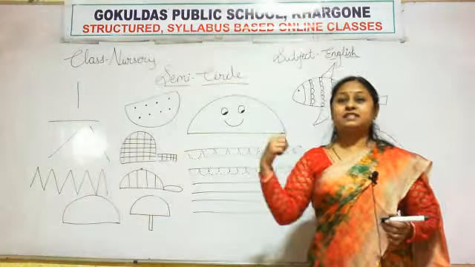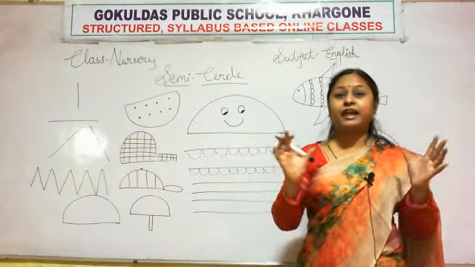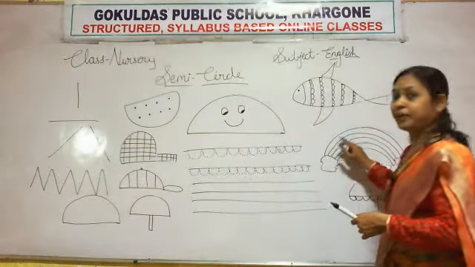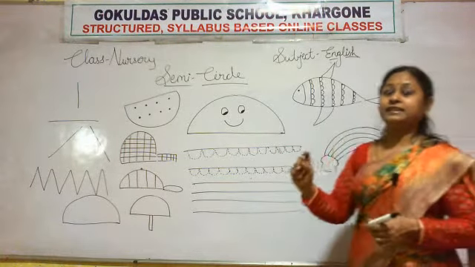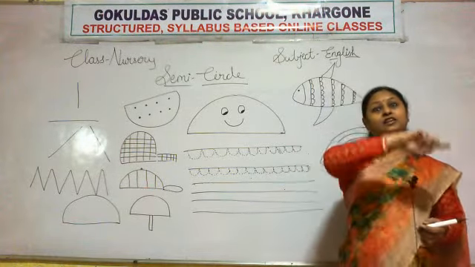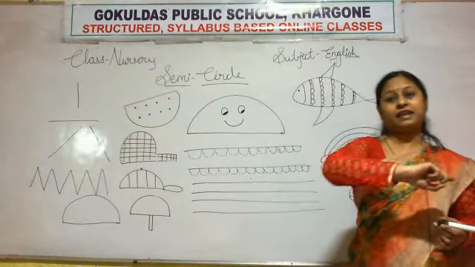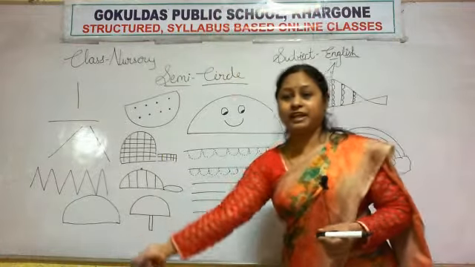This is a rainbow. It comes in a curve shape.